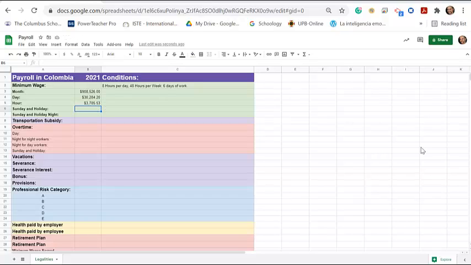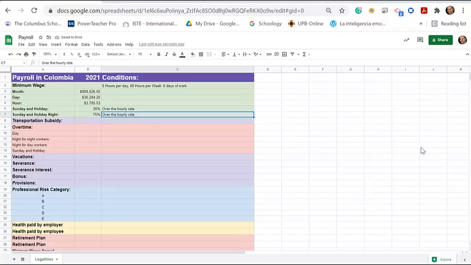Now what happens if this person, during those hours of work, it's not overtime, it's just working within those 48 hours per week, 6 days of work. If this person worked a Sunday or a holiday, now this is called a premium. You're going to have to pay them a little bit more. It's going to be 35% over the hourly rate. And if this person works on a Sunday or a holiday night, then it's even more. It's 75% over the hourly rate.